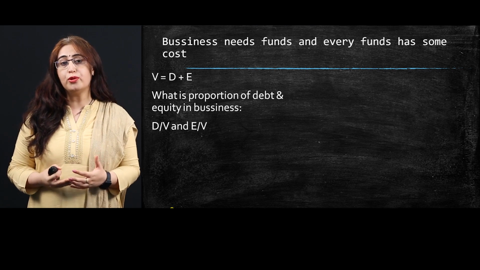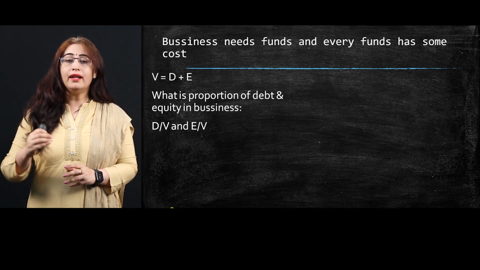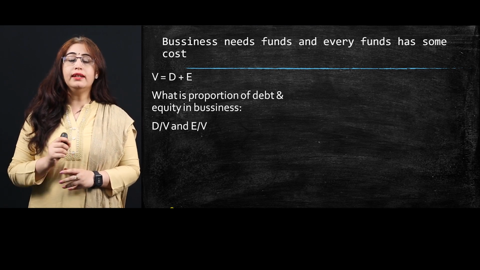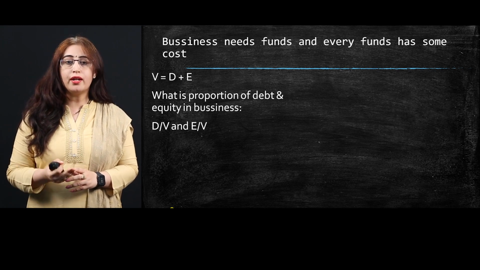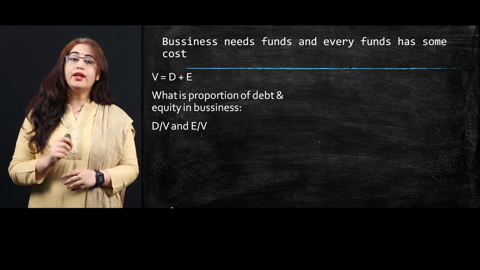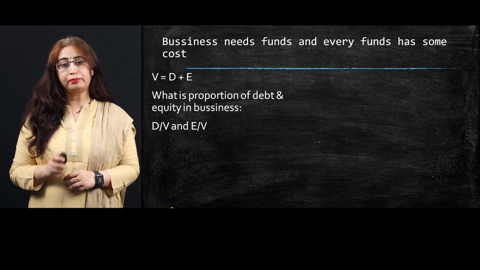So what is the proportion, and how can we get it? By dividing by the whole amount. Here the proportion is D divided by V. That is the weight of debt capital. Similarly, the weight of equity capital is E divided by V.